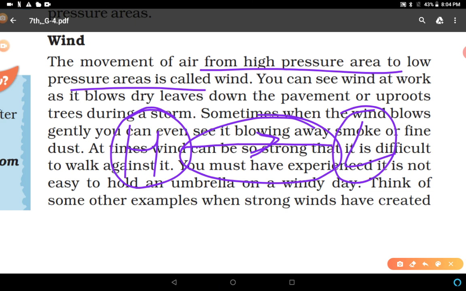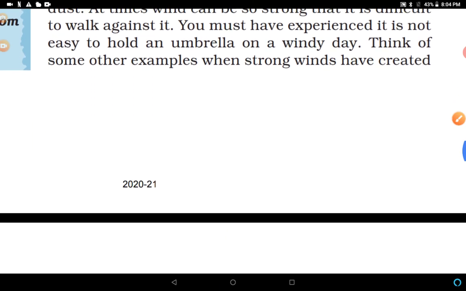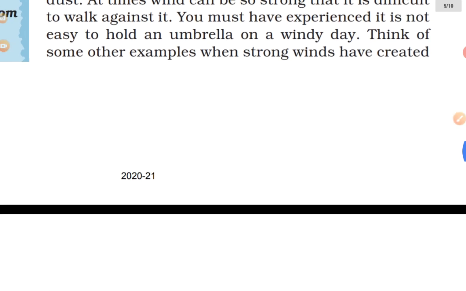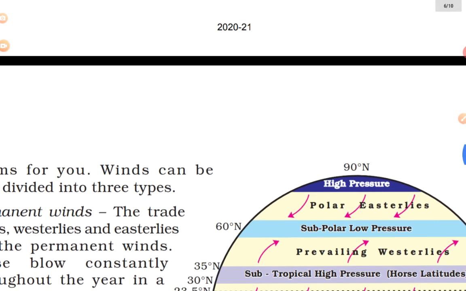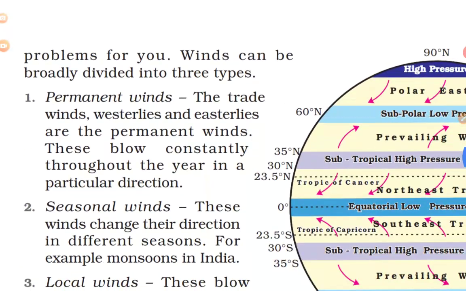It can be very fast, it can be slow, right? It can be so strong that you face difficulties even to walk. Clear? You can think of some other examples when strong winds have created difficulties or problems for you.